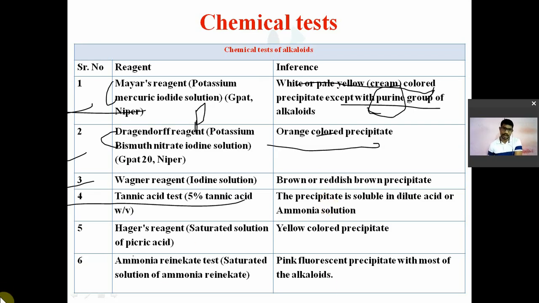Remember here. Next one is Hager's reagent. That is nothing but the saturated solution of picric acid. You will get a yellow precipitate. Next is the alcoholic ammonia reagent test, where a saturated solution of ammonia gives a pink fluorescent precipitate with most of the alkaloids.